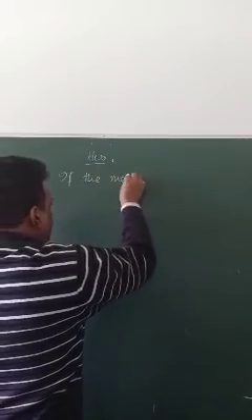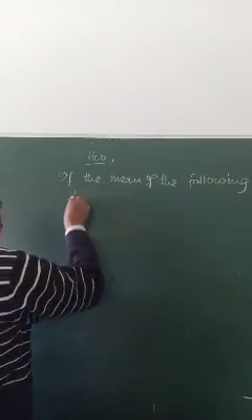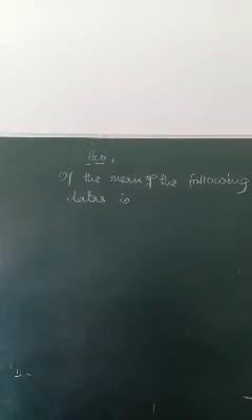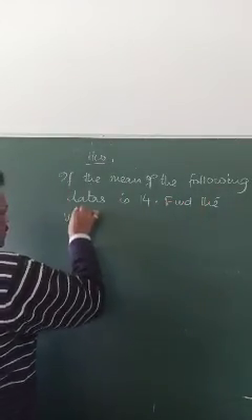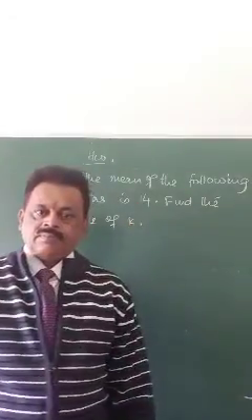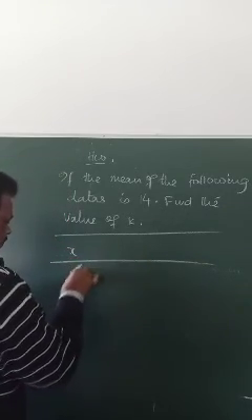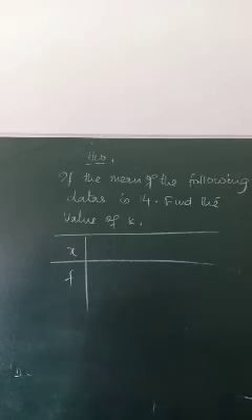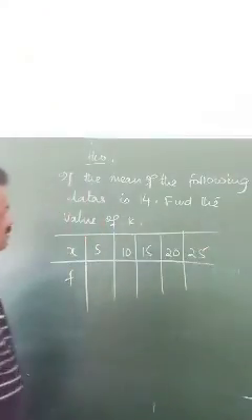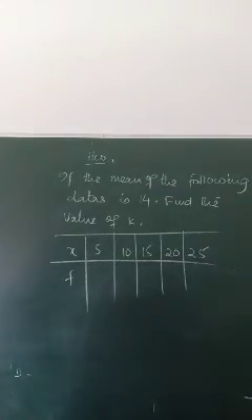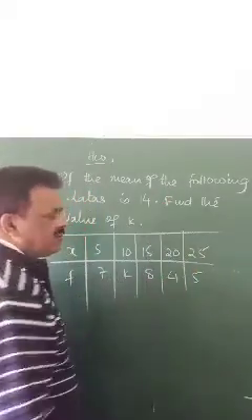If the mean of the following data is 14, find the value of k. x is given as 5, 10, 15, 20, 25 and f is 7, k, 8, 4, 5. You can use the same method.